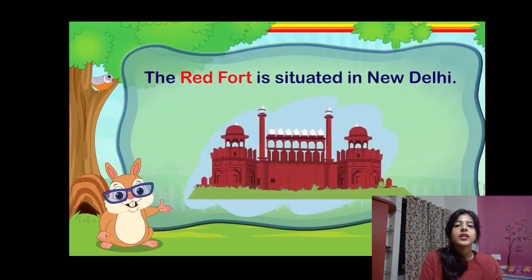Red Fort is situated in New Delhi. Okay, so there are two proper nouns here. You have to think which ones they are. We can see Red Fort. Like I said, it is a monument. So Red Fort is a monument. So it will be a proper noun.